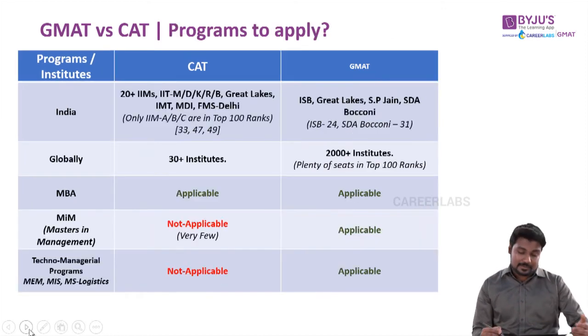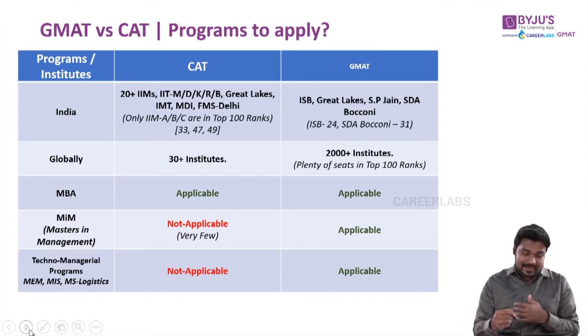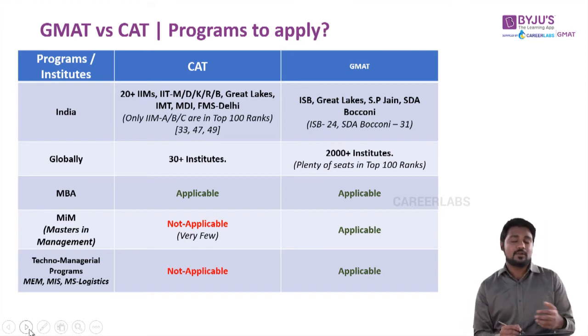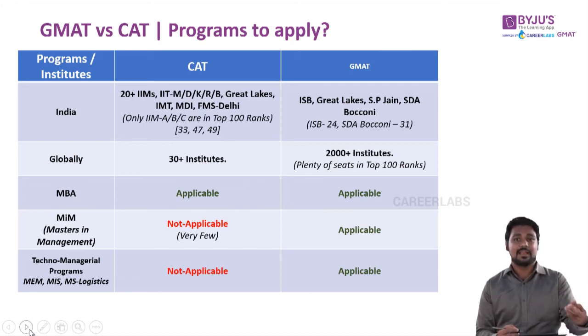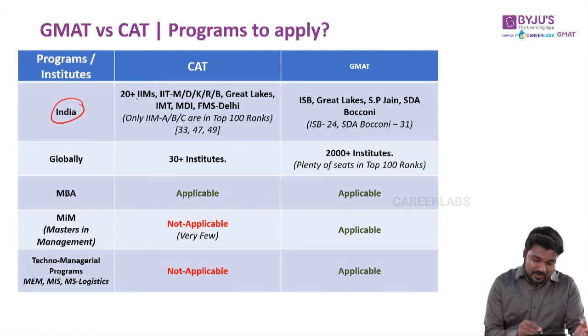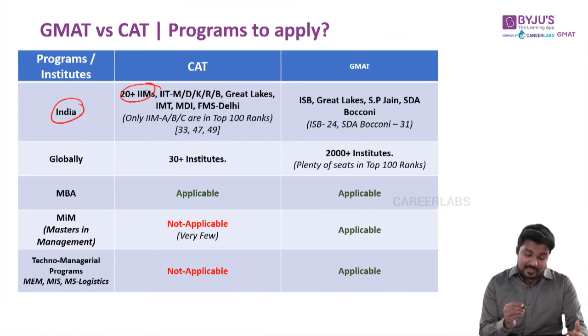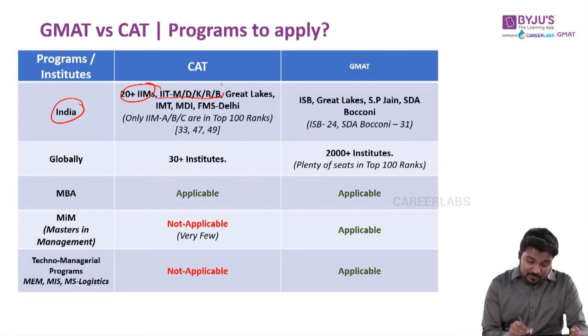Now, what are the programs that you can apply to? If you take the CAT exam in India, obviously the top 6, I mean not just the top 6, all the IIMs across India, your official score for applying for an MBA admission process is basically the CAT exam. So 20 plus IIMs accept it. And by the way, there are some very interesting masters in management programs, called MIM, in the IITs, which accept your CAT score.